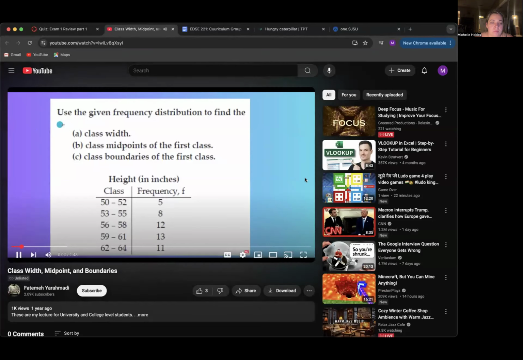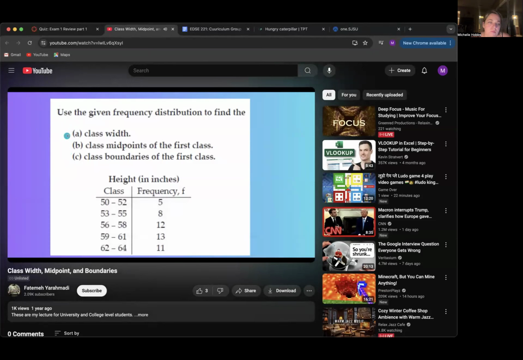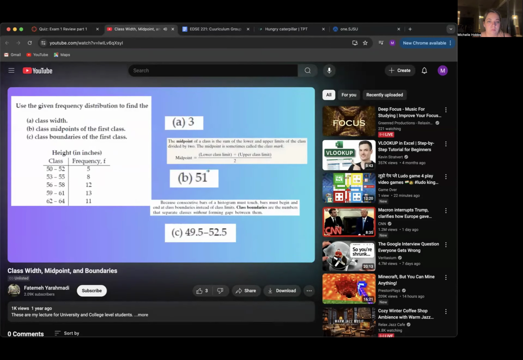In this question, it was asked to use the frequency distribution to find the following. What's the class width? What's the class midpoint for the first class? And what are the class boundaries of the first class? This is the very first class, 50 to 52, and the frequency is 5. First of all, the class width is 3.